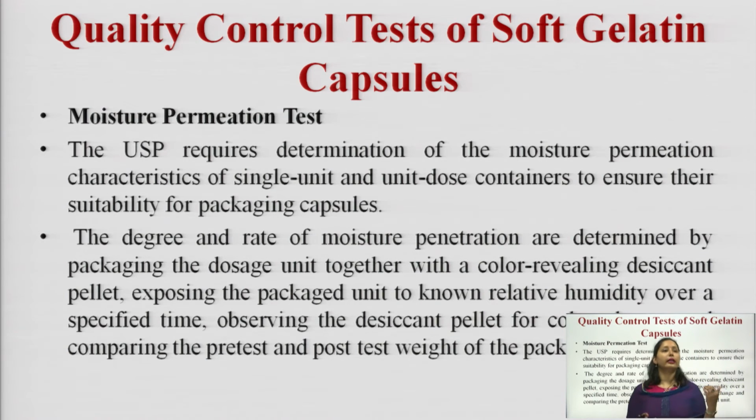For this, what do we do? The degree and the rate of moisture penetration are determined by packing the dosage unit together with a color revealing desiccant. We take a capsule and pack it along with a color revealing desiccant pellet. Then we expose that packed unit to different relative humidity conditions for a specified period of time. We observe the change in the color of the desiccant pellet, and we also compare the pre-test and post-test weight of the packed unit.